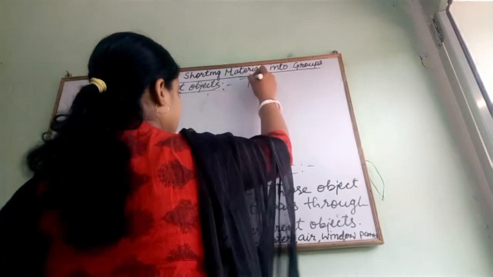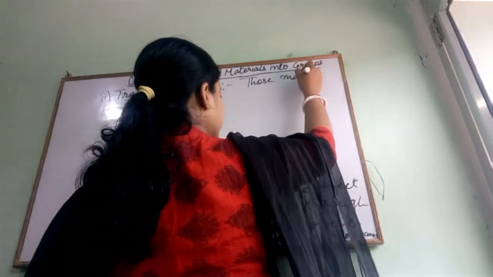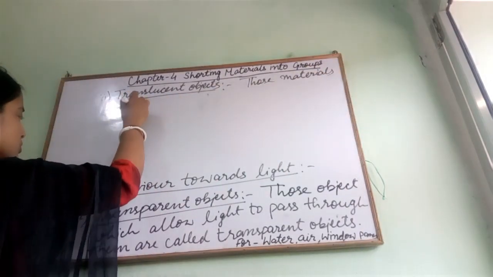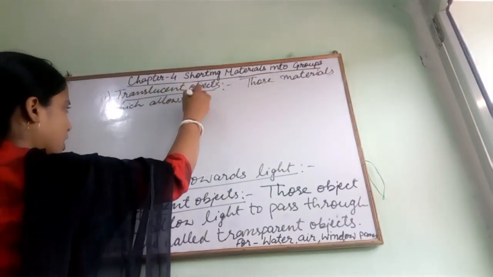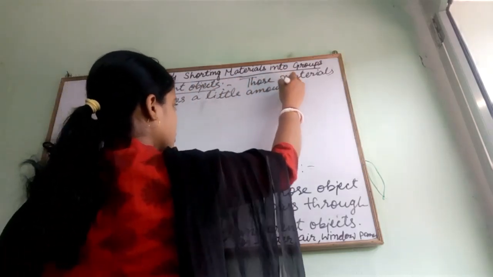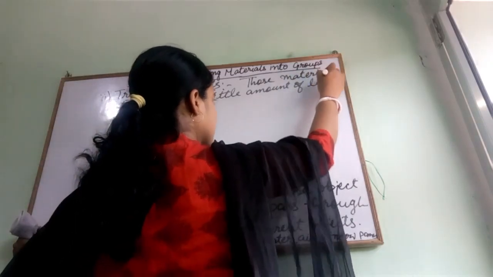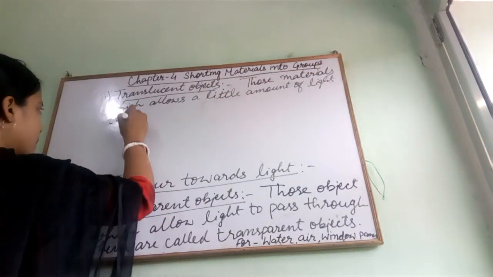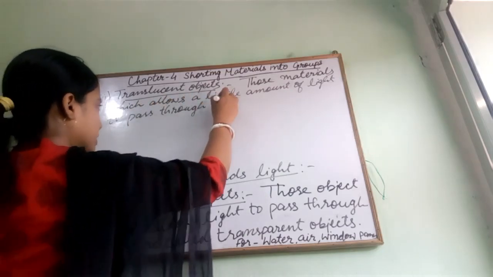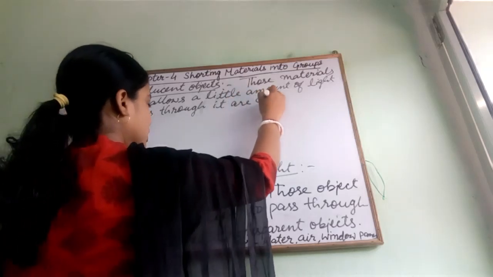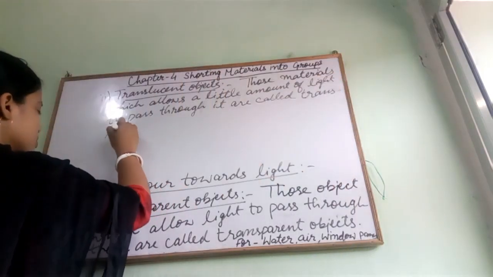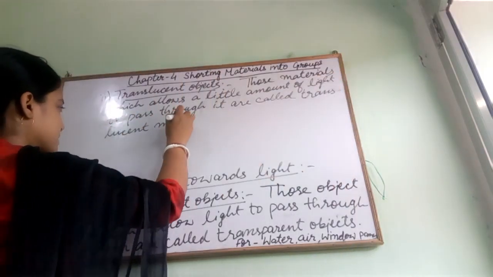Those materials which allow a little amount of light to pass through them are called translucent materials.